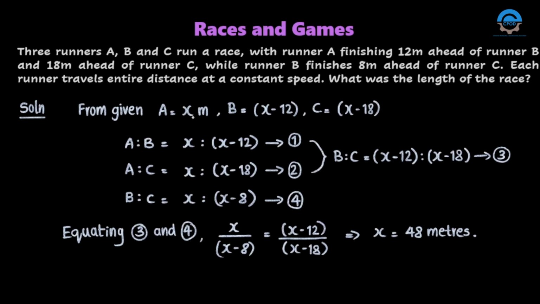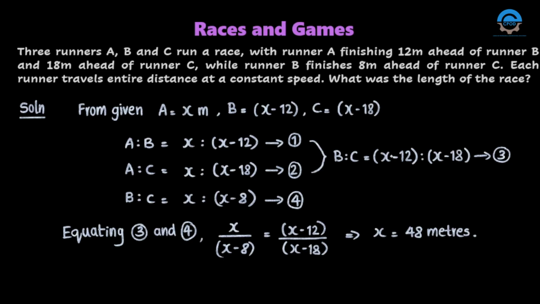So if A covered X meters, then B has covered 12 meters less than that, and C has covered 18 meters less than that. So if B has covered the entire race, then C will be 8 meters behind B. So A is to B is X is to X minus 12, and A is to C is X is to X minus 18. So from the second data, if B is X, C will be 8 meters behind, so X minus 8.